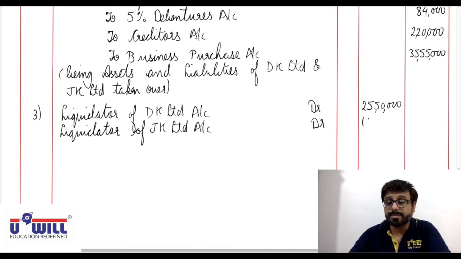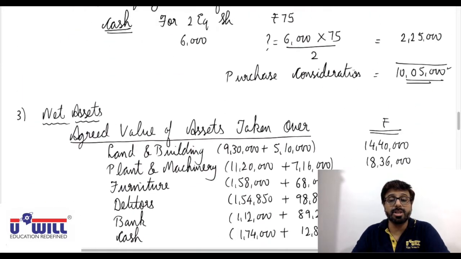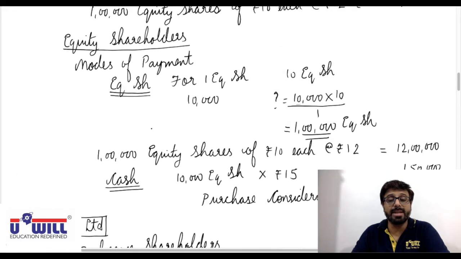And how did we pay this purchase consideration? Now see working note 2, you will all understand it.